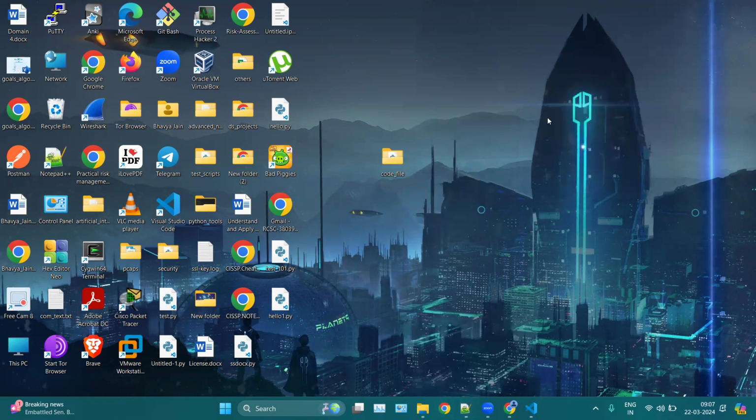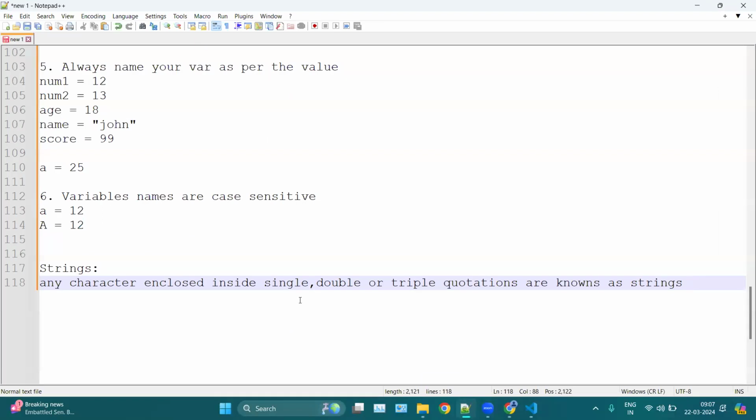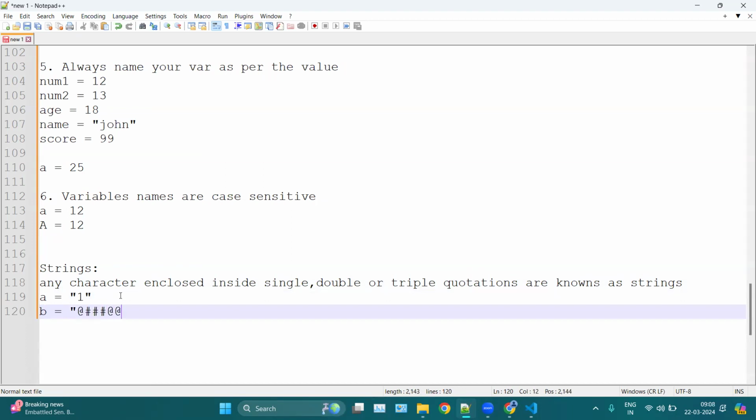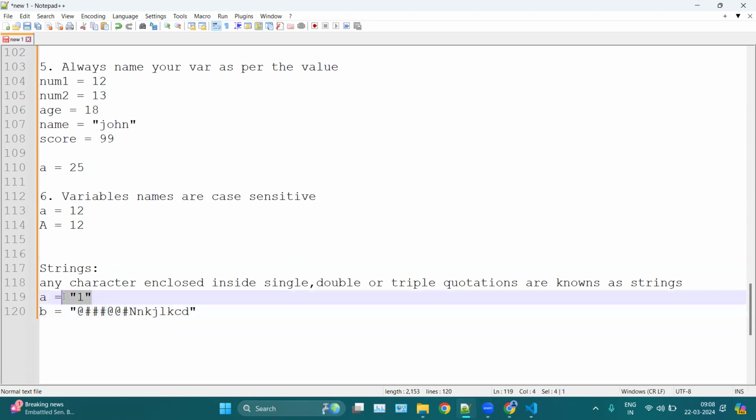Okay, for example, let's say we have this a equal 1. Now here 1 is a number. It is a number for us. Okay, but for Python it is a character. It is a string. Okay, same as we have b equal. We can use any character, any special character inside, like we can use any number of characters or spaces inside quotations. Okay, that are allowed. So these are known as strings.